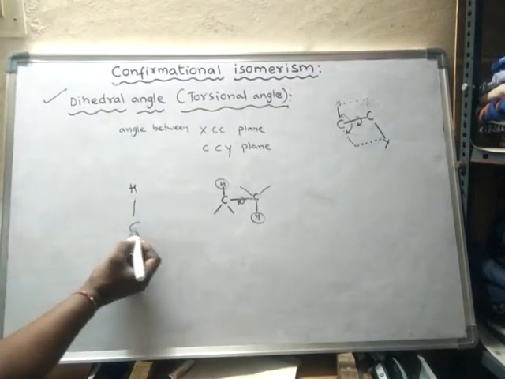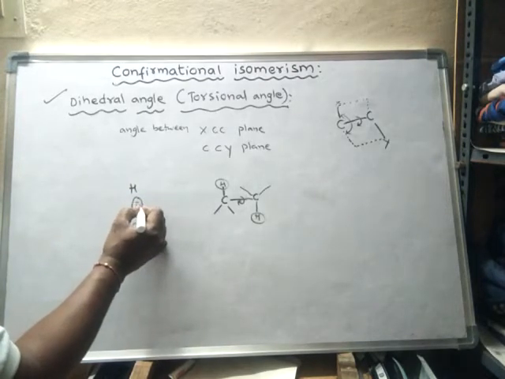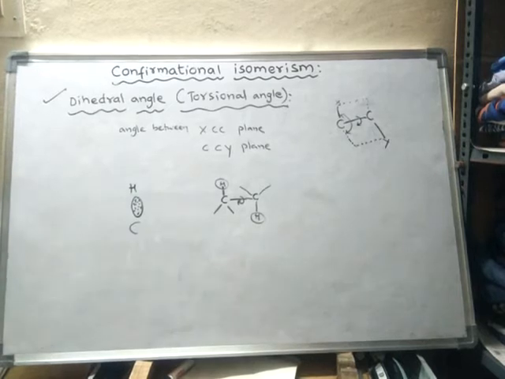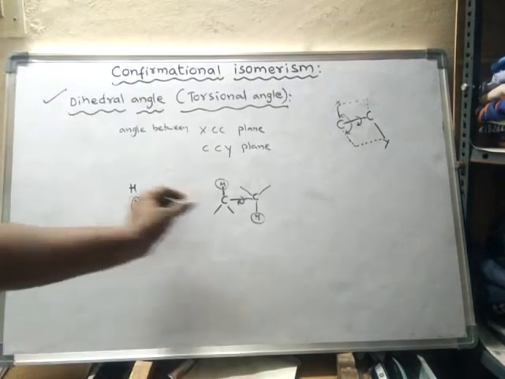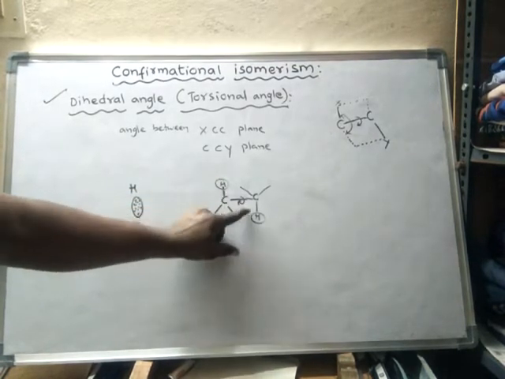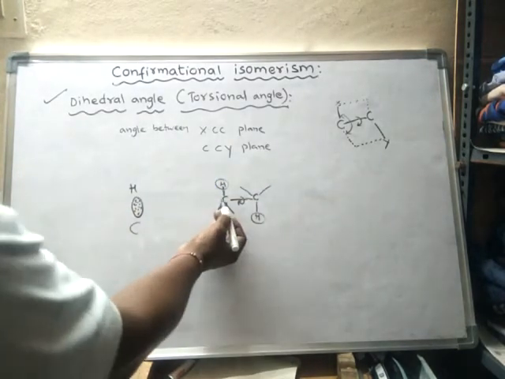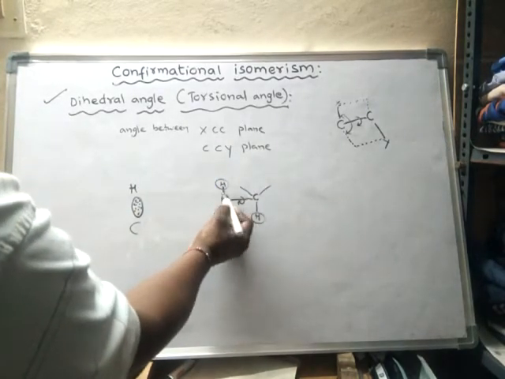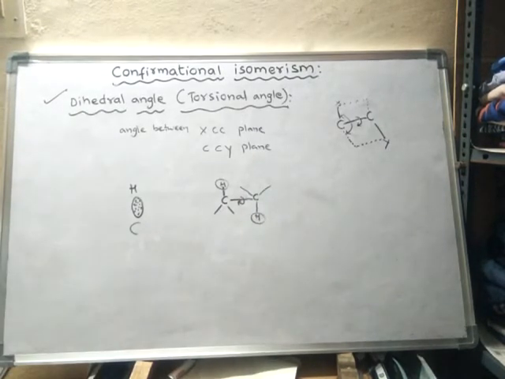See, the bond between carbon and hydrogen is nothing but electron density only. This electron density I have fixed here, and this electron density I have rotated through a certain angle. So what happened due to this? The distance between this hydrogen and this hydrogen is increased.